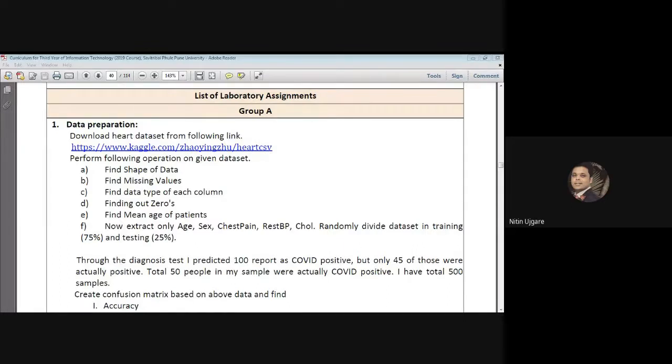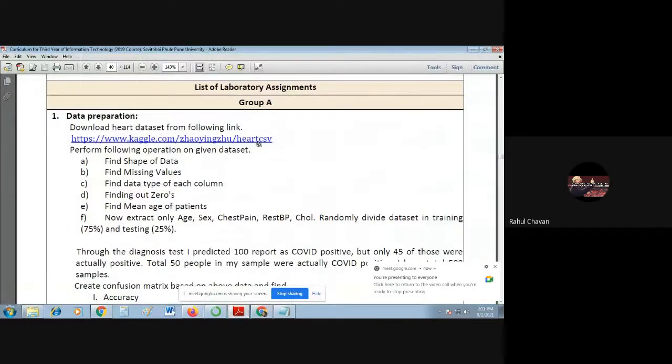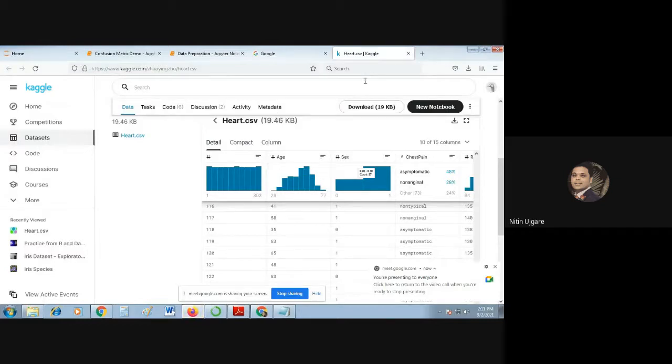Instead of sharing the window, I'll just share the screen so that it is easily available to all of you. Okay, fine. Okay, I hope it's visible now. When I clicked on this link, it navigated me to the Mozilla browser, and here I hope now it is visible to all of you.